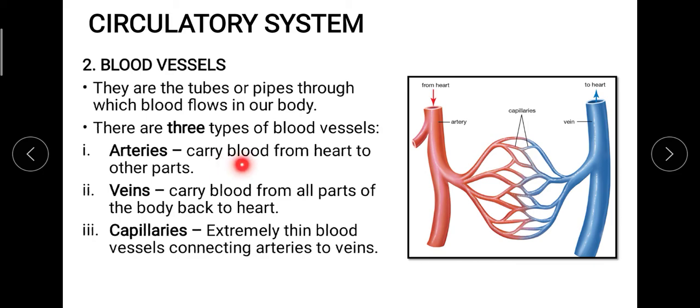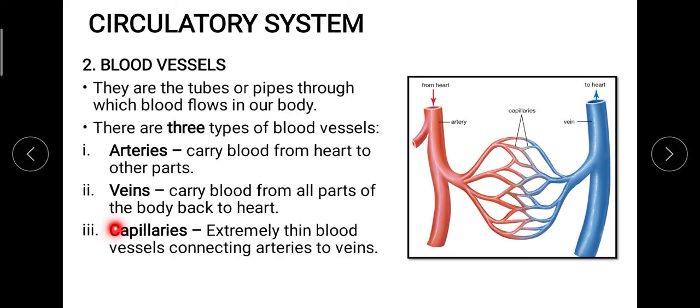That means these blood vessels are working in a specific direction. In case of artery, the direction it follows is from the heart to the other parts. Whereas in case of veins, it is completely opposite. It will bring back the blood to the heart. Previously it was from heart to body parts, now it is from body parts to heart.